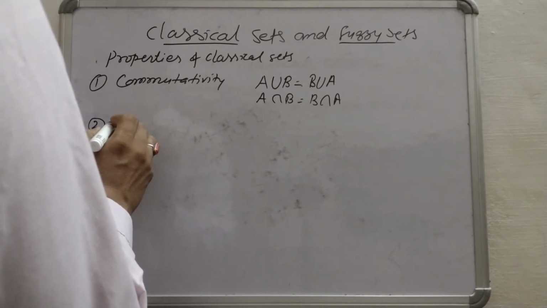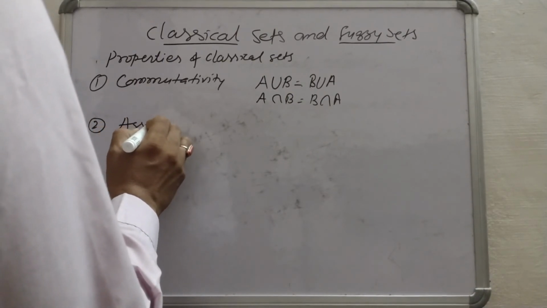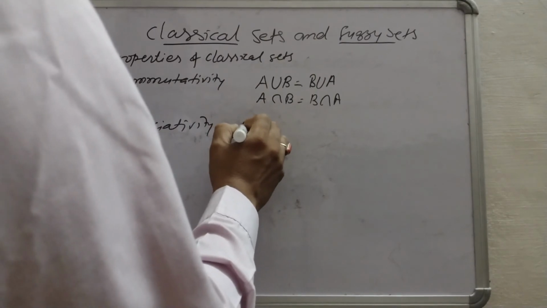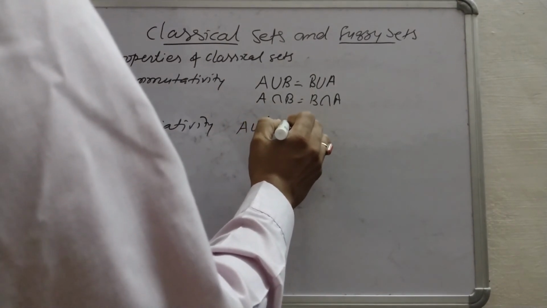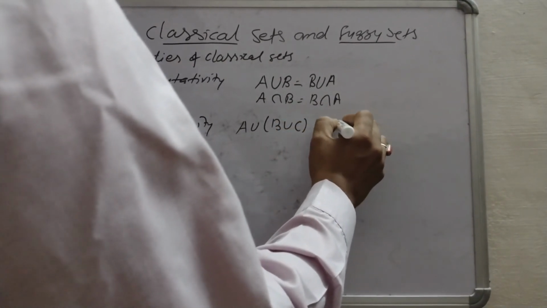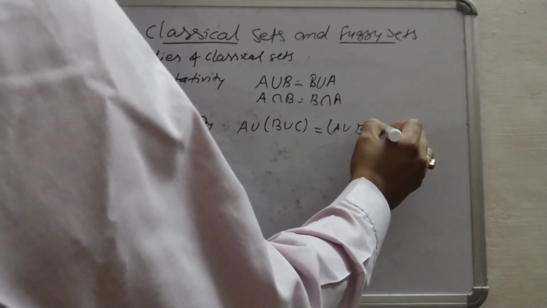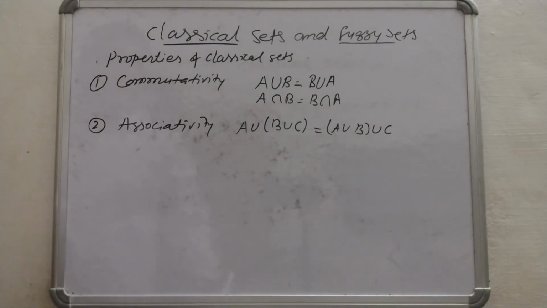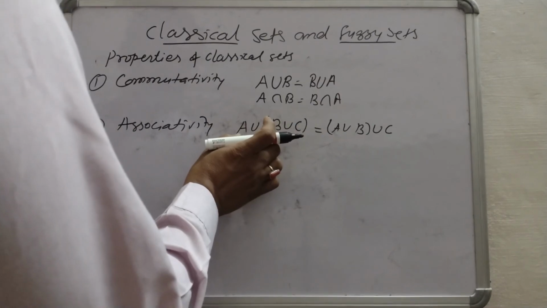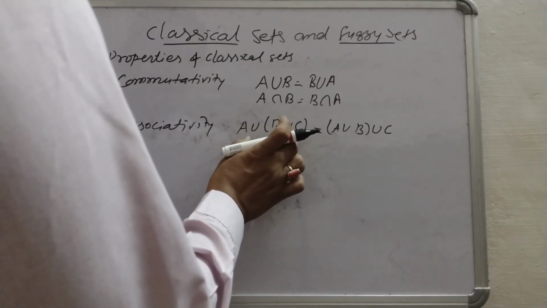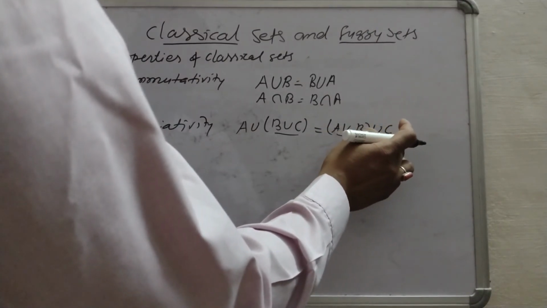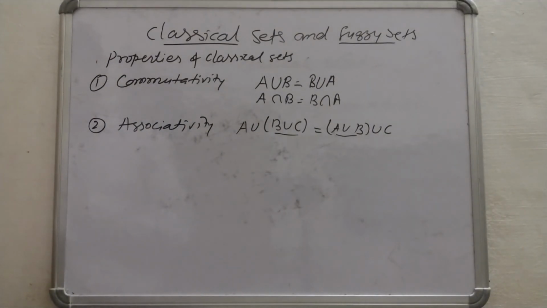Second is the associativity. A union B union C equals A union B union C. It means first if we calculate B union C, then the resultant will be unioned with A. The same result we will get when we first calculate A union B, then the resultant will be unioned with C. So there is no difference.